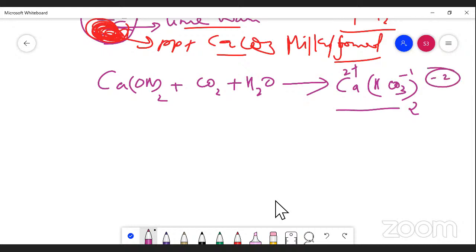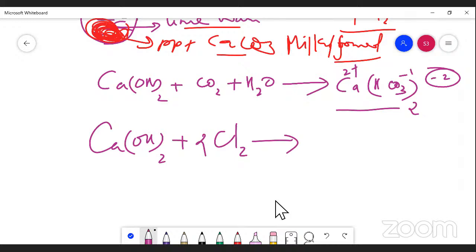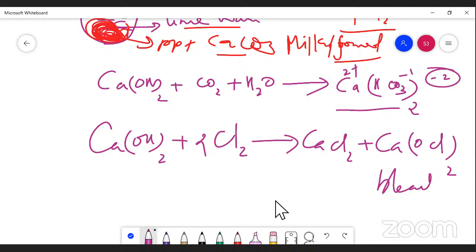That is calcium bicarbonate. Also, calcium hydroxide reacts with chlorine. The product formed is calcium chloride, and along with that calcium oxychloride, which is called bleaching powder. Here Cl carries 1 minus, O carries 2 minus, and calcium has a charge of 2 plus. This is the point you should understand: how bleaching powder is formed.